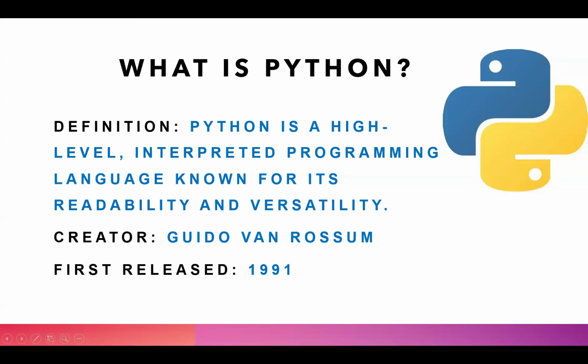So, starting off with what is Python? Python is a high-level language. There are various types of language. There are three types: machine language, assembly level, and high-level language. Machine level language is the language of the machine, in the form of zeros and ones, which is understandable only to the computer. Whereas high-level language is known as the language of humans, which is understandable to humans.